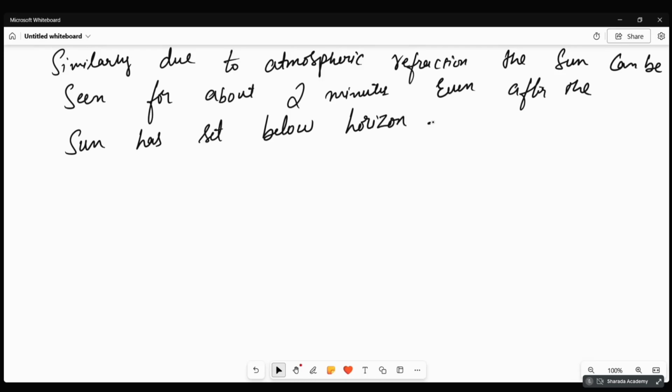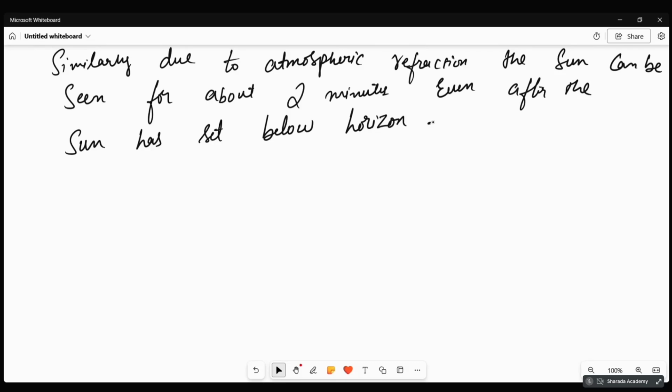So the sky appears blue, correct? Why does it appear blue? White light has the rainbow colors, all the VIBGYOR colors. Red has the greater wavelength and blue has the smaller wavelength. If the wavelength is more, the size of the particle should be more to scatter that larger wavelength light.